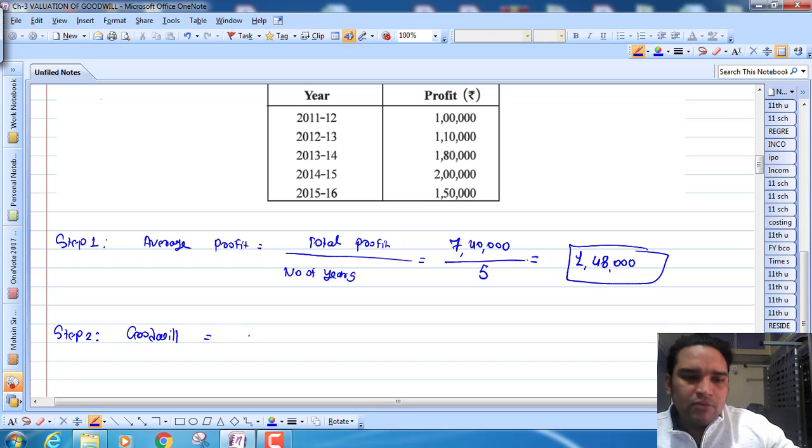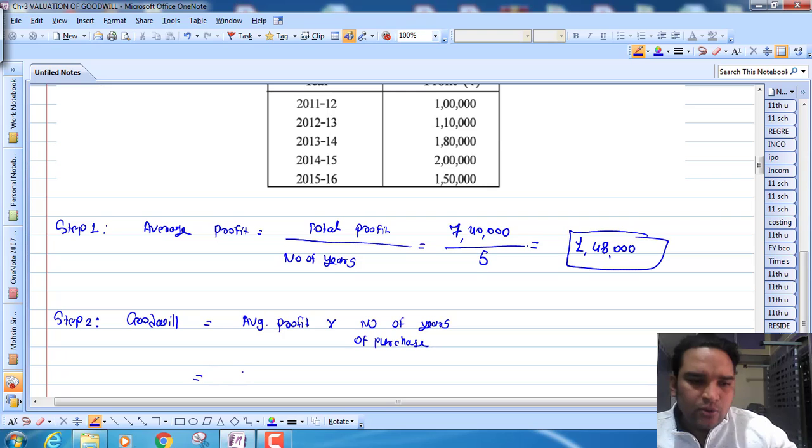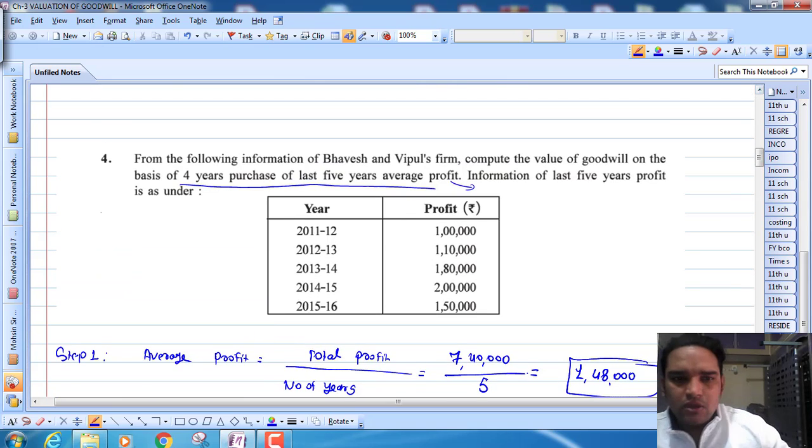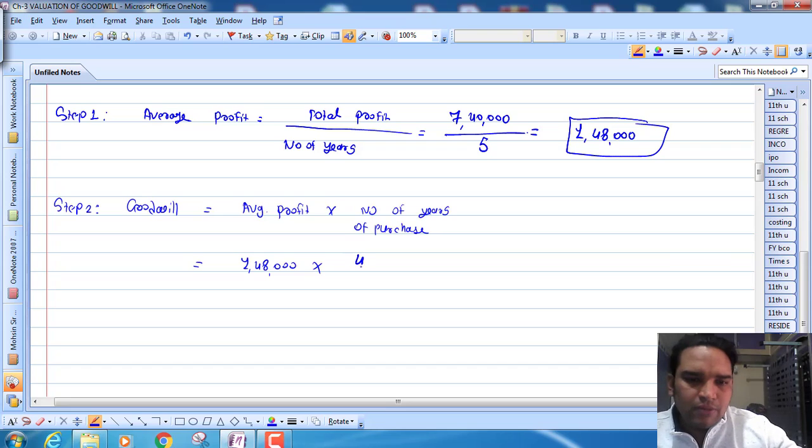So the goodwill formula is average profit into number of years of purchase. So 1,48,000 into the number of years of purchase. So 4 years is given, so we will multiply it by 4.